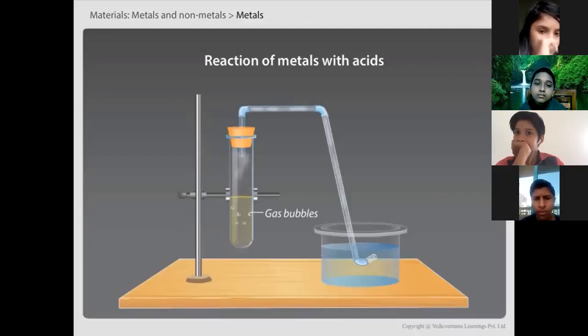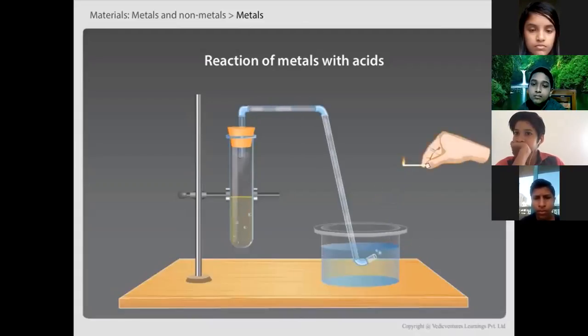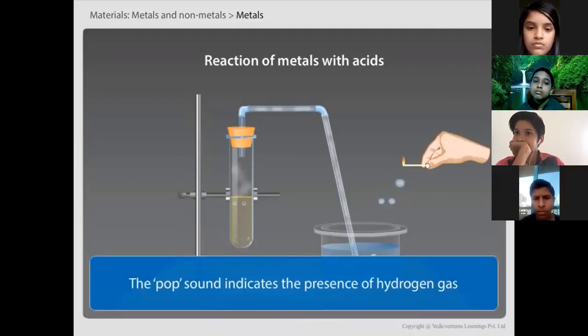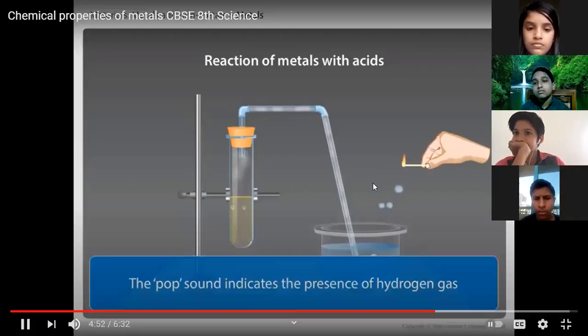Allow the bubbles to pass through the soap solution kept in the beaker. Bring a burning matchstick near the mouth of the beaker. Now listen carefully. You will hear a pop sound. What does the pop sound indicate? The pop sound indicates the presence of hydrogen gas.